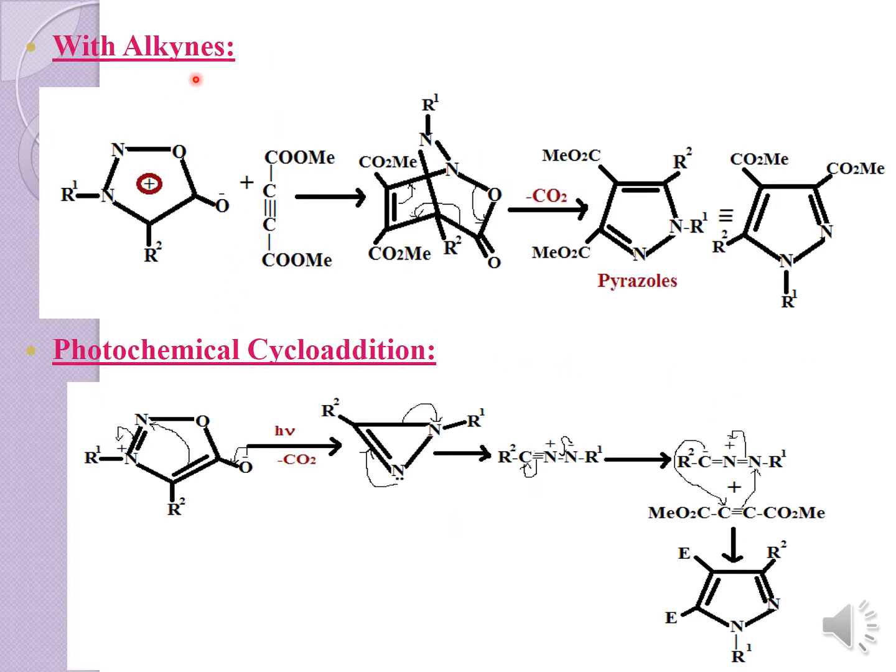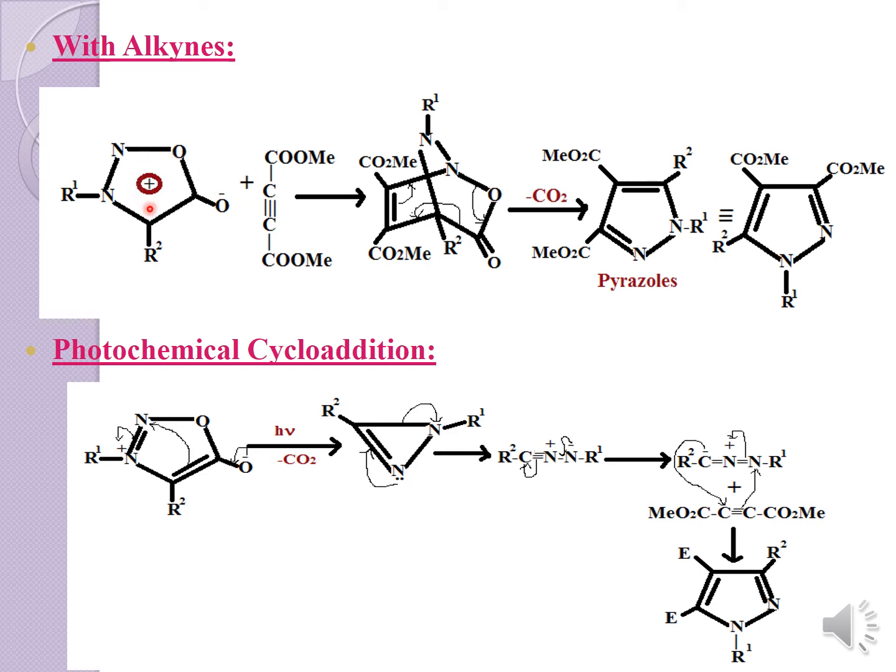Moving on to the next slide with the alkynes, how we are taking the sydnone. This can be represented in this structure. When it is treated with the alkyne, a ring arrangement happens. Remember this structure. The mechanism is not required, so I have not given you the mechanism in any of these kinds of reactions. If it was required, I would have given you. This is just a simple cycloaddition reaction, which you don't have to worry too much about, as if you have studied the cycloaddition reactions, you will get to know.